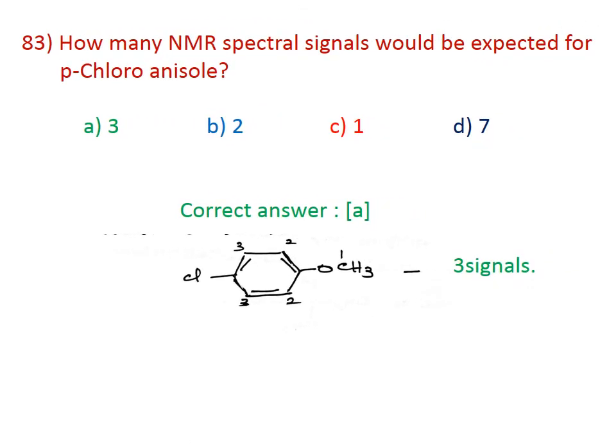Number 83. How many NMR spectral signals would be expected for parachloroanisole? Here the number of signals is 3. The CH3 group is 1, aromatic proton 2 gives one signal, and aromatic proton 3 gives another signal. For this, the compound gives 3 signals in the NMR spectrum. The correct answer for this question is A.